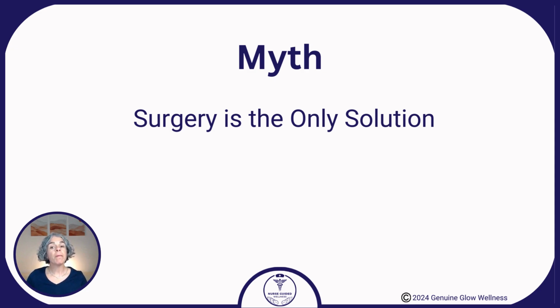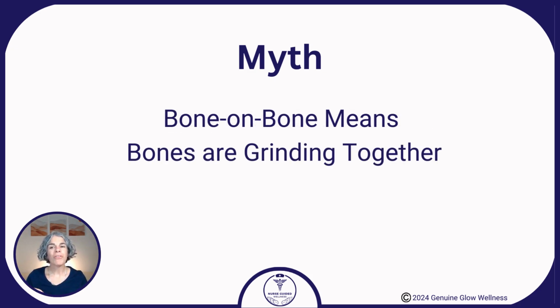While surgery might be beneficial in some situations, it is not the only way to treat osteoarthritis. And it is often done unnecessarily, too soon, without discussing other treatment options, and can sometimes lead to even worse outcomes.